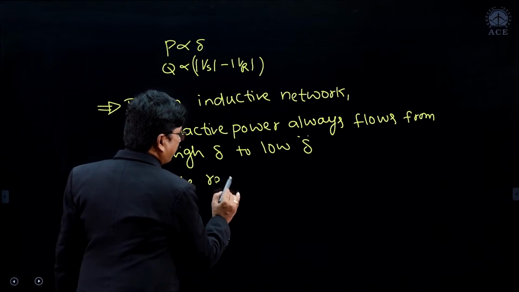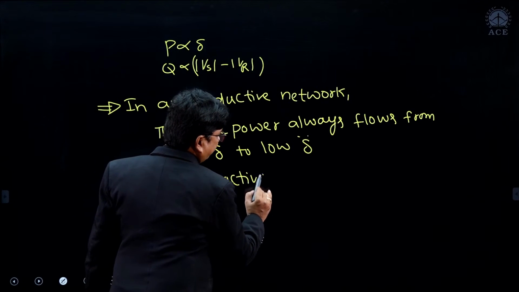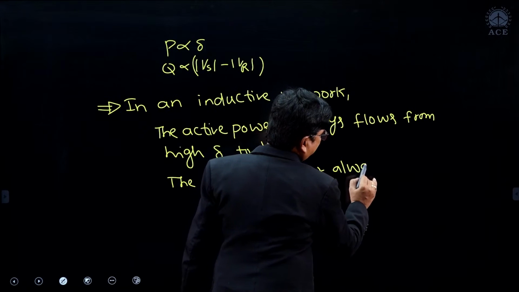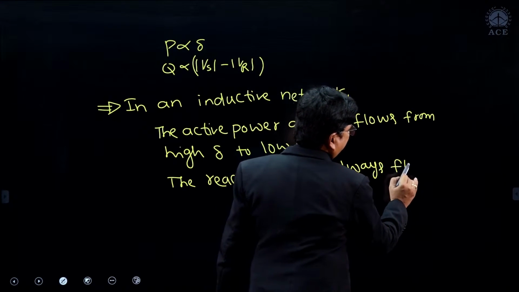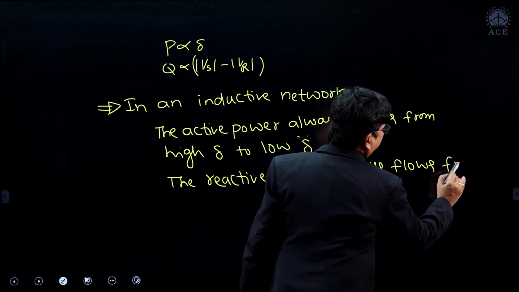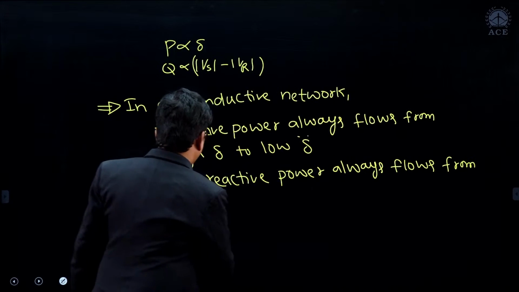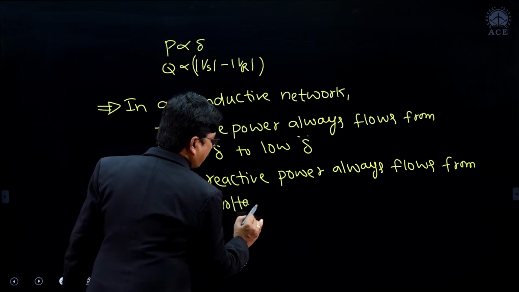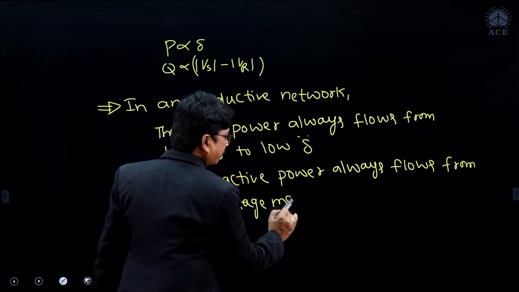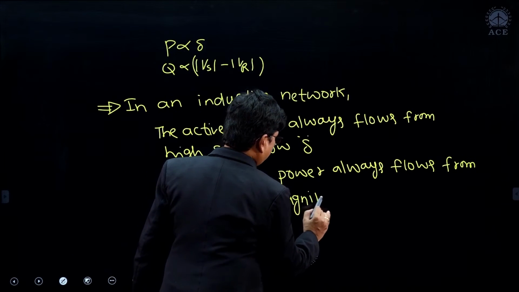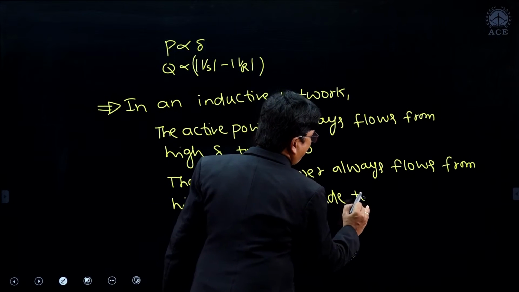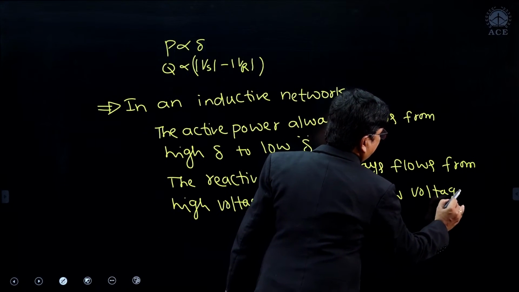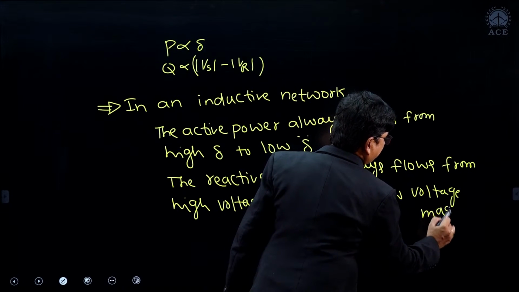The reactive power always flows from high voltage magnitude to low voltage magnitude.